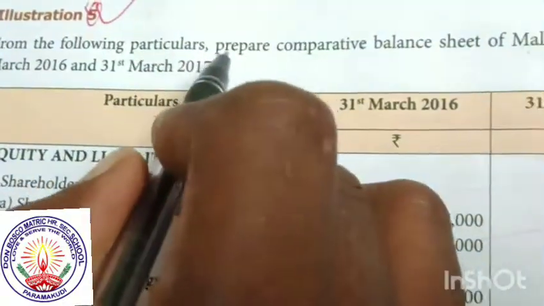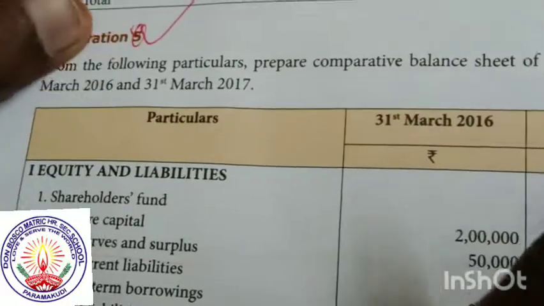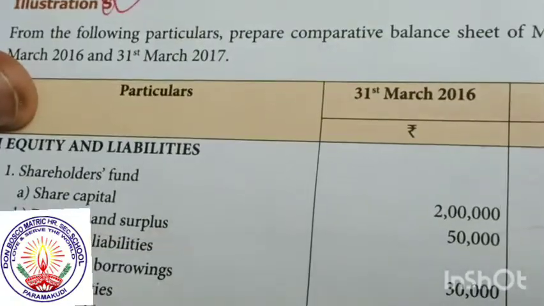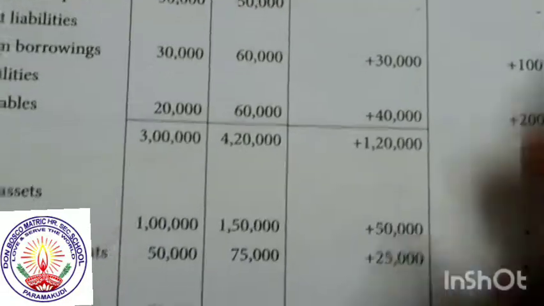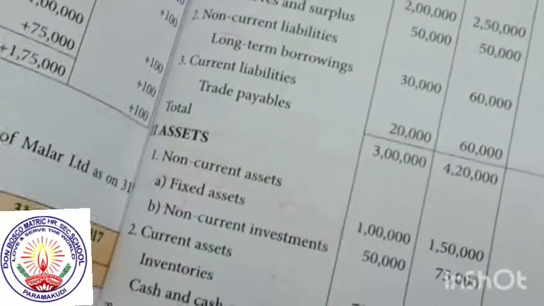Illustration 5 is also the same. From the following particulars, prepare the comparative balance sheet of Meyer Limited. It is based on the fourth sum. What equities and liabilities are given? What assets are given? 2 years, 16 to 17, is the additional question. Take the answer directly. Only write the increase or decrease for each and every year. You know how to find the percentage for each illustration, 1 2 3 4 5. It is also completed. The concept is over.